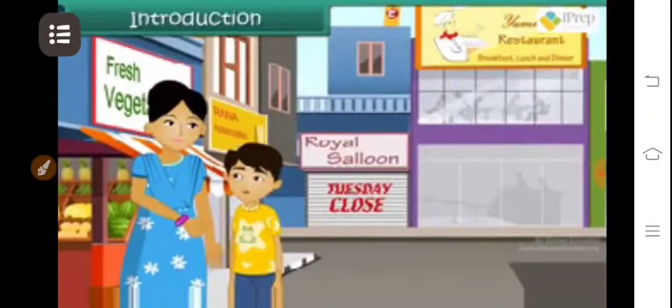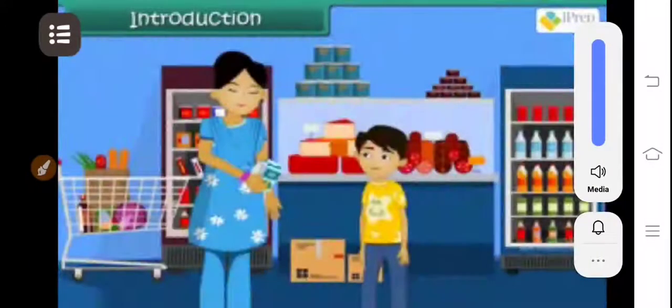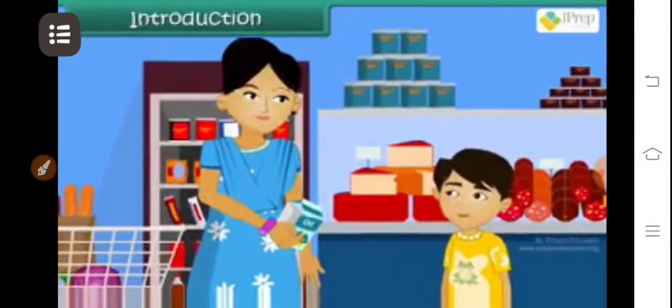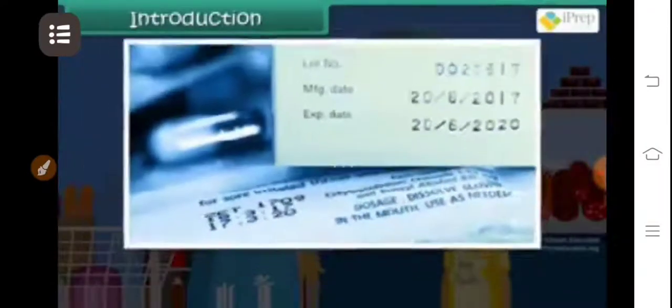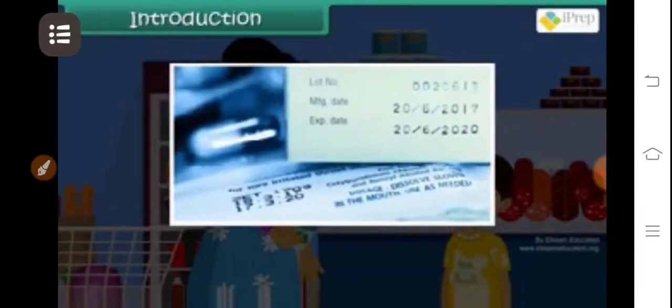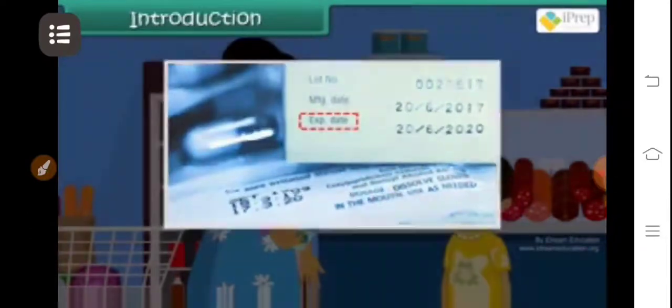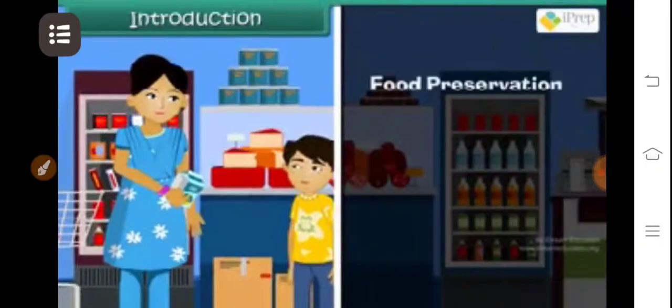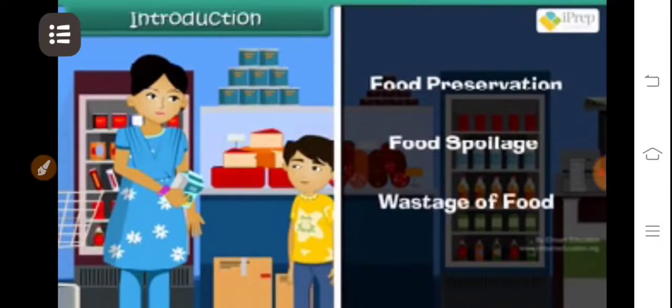accompanied his mother to the market. His mother bought several food items. While buying each item, she looked for some information on the packet. She was reading the expiry date of each item she brought. In this lesson, you will learn about food preservation, food spoilage, and wastage of food.